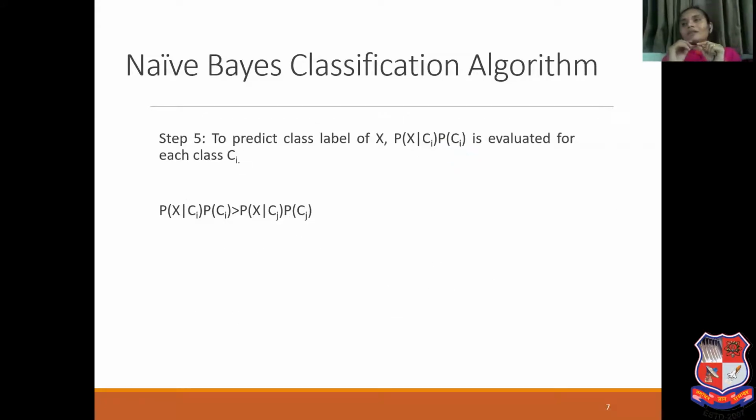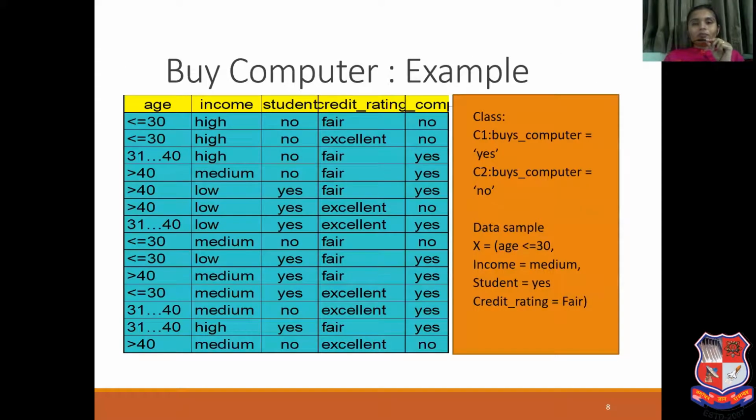Now I will take one example, which is already given in Han and Kamber, in this lecture. This is the buys computer example. We have 4 attributes: age, income, student, credit rating, and the final class, that is whether the person will purchase the computer or not. Age has three values: less than or equal to 30, 31 to 40, and greater than 40.